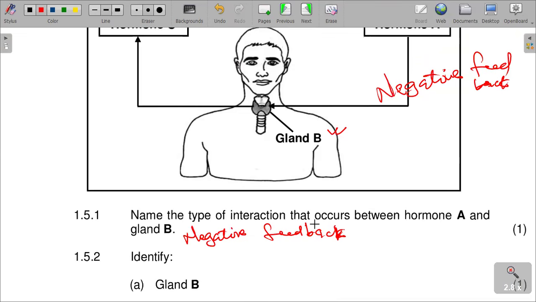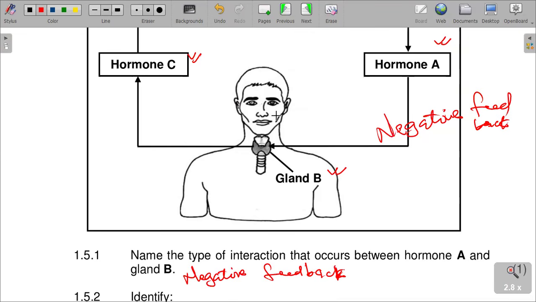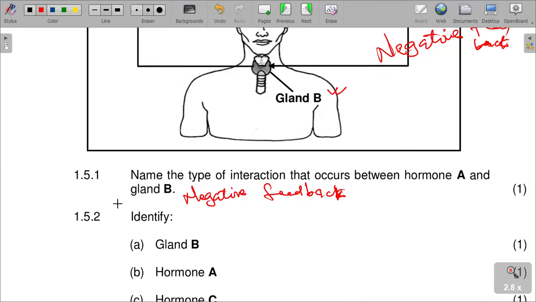Gland B, as you can see there, we are asking, what is gland B? It is on the trachea. I had a question again which I posted, which also identifies gland B on the trachea. There is nothing else. The one gland that is found on the trachea is the thyroid gland.